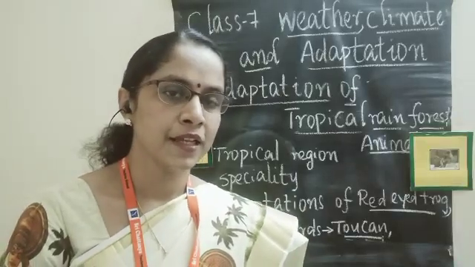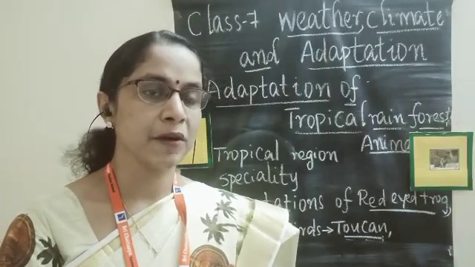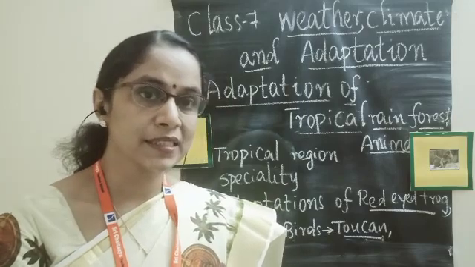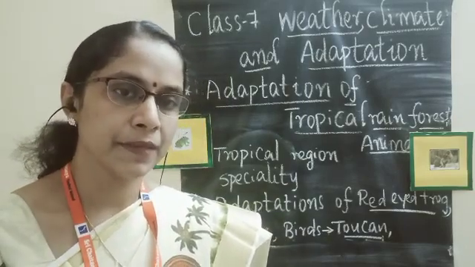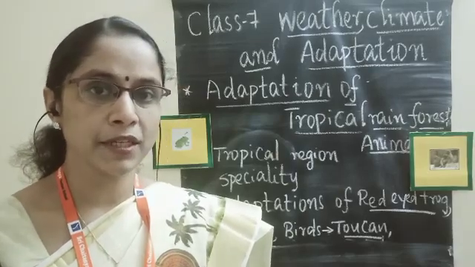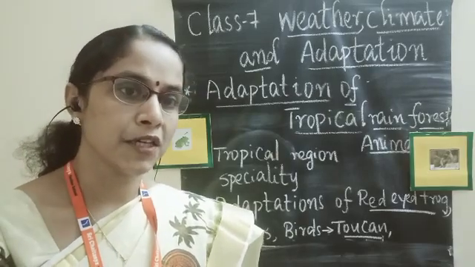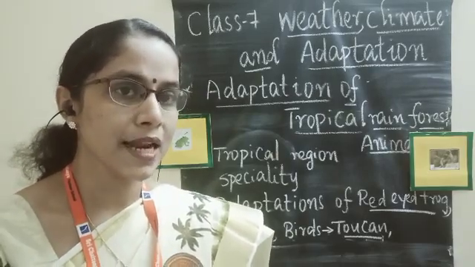Hello students, today's class we are going to discuss adaptation. Last class we discussed what an adaptation is. It is an evolutionary process for plants and animals to be suited to a particular environment, to live according to their habitat. That is called an adaptation.